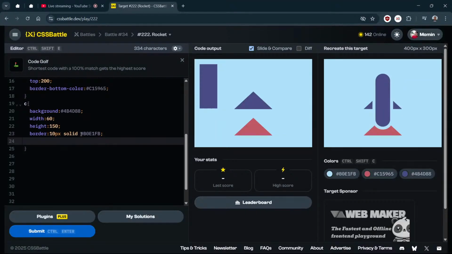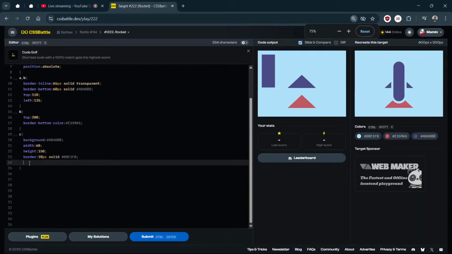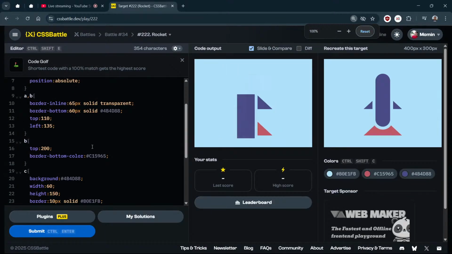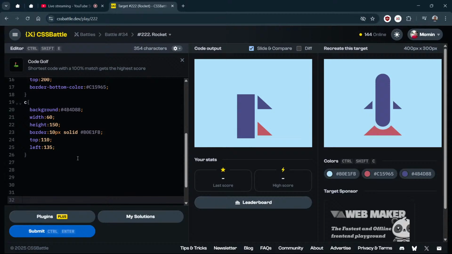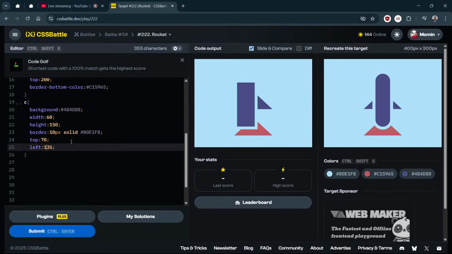Let me move it so you will see. These two lines I need to copy. Just paste it. Oh, what did I just do? I changed the zoom level, reset this. Okay, now we are talking. Left I need to increase. Let me make it 130. No, top I need to even reduce to 70, and left I need to increase to 150.